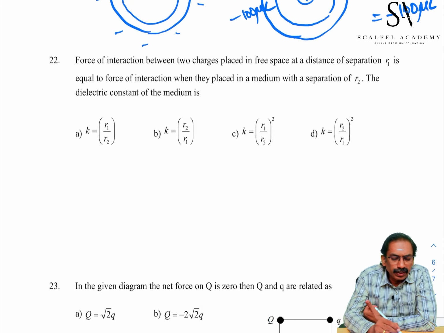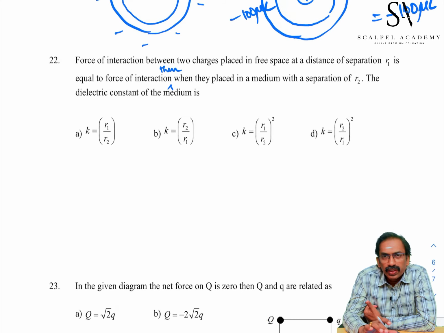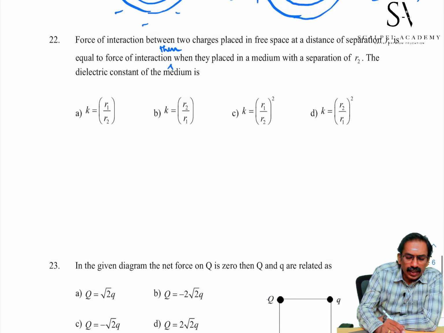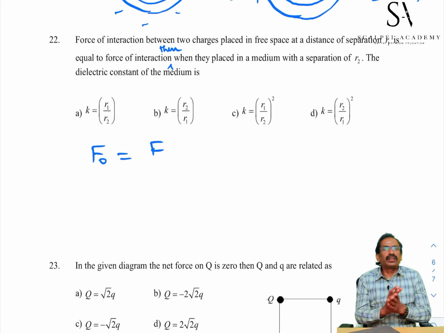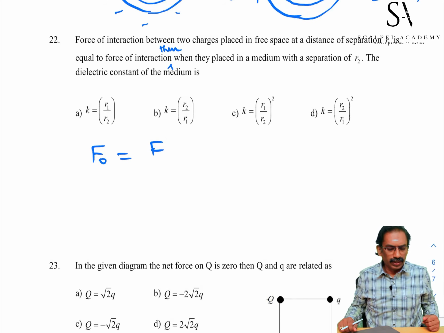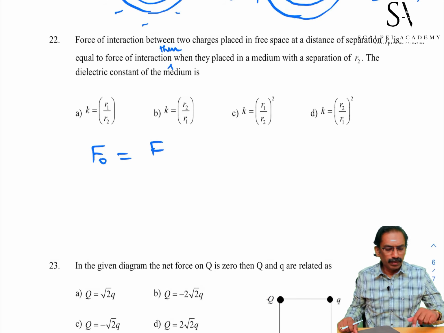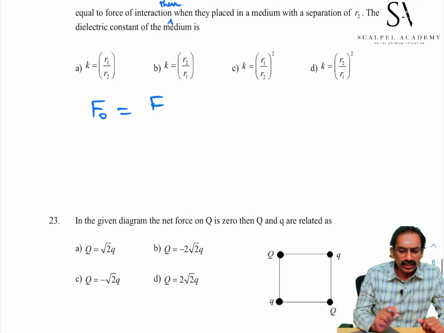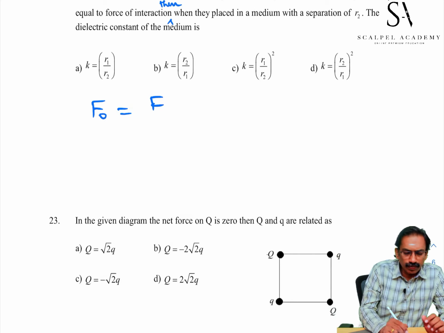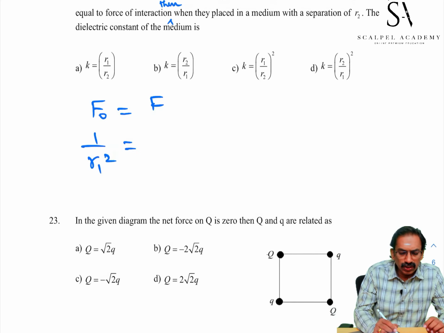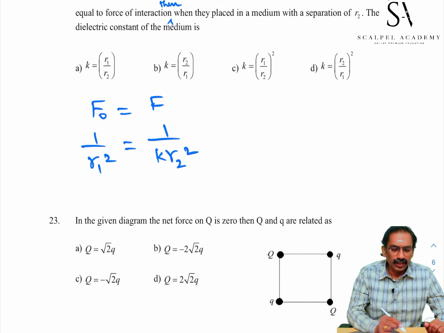Force in air is equal to force in a medium, but the separations are R1 and R2. Force is inversely proportional to R1 square; in the medium, this force is inversely proportional to K R2 square.